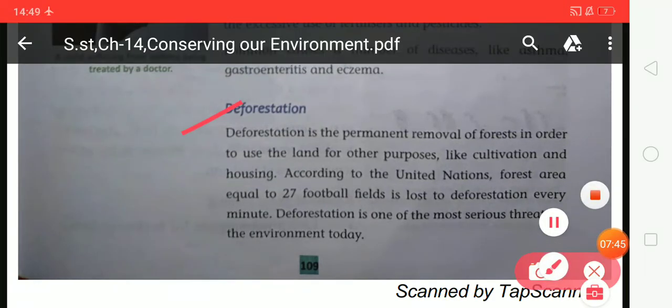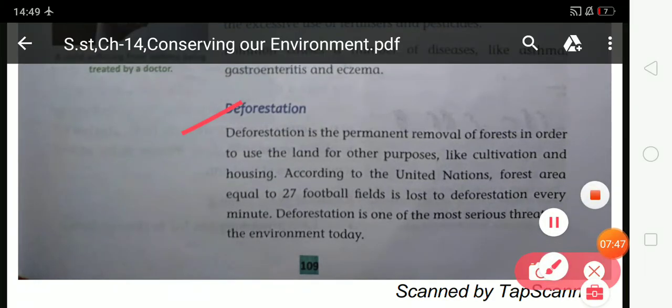Topic, deforestation. Deforestation is the permanent removal of forest in order to use the land for other purposes like cultivation and housing. According to the United Nations, forest area equal to 27 football fields is lost to deforestation every minute. Deforestation is one of the most serious threats to the environment today. So student, deforestation means the removal of trees, the cutting of trees in a large quantity.